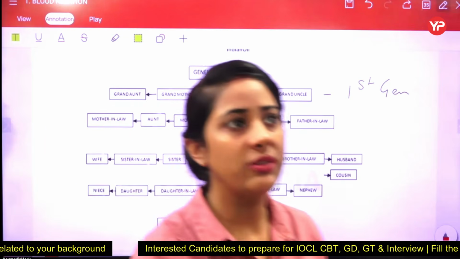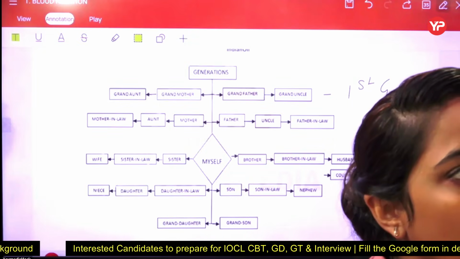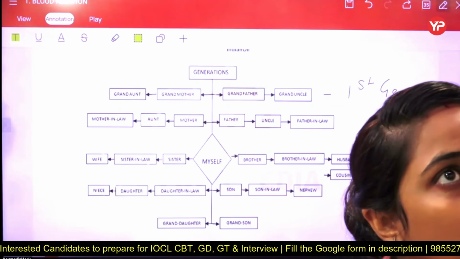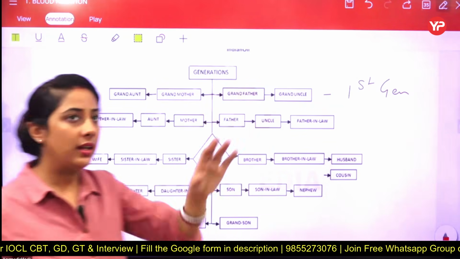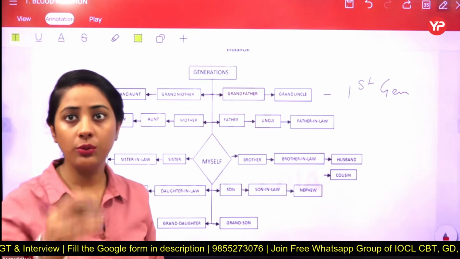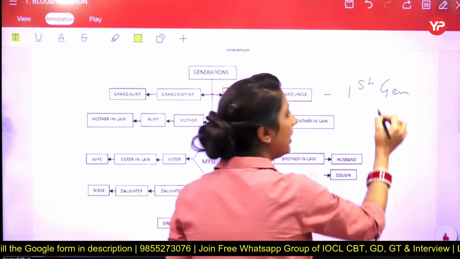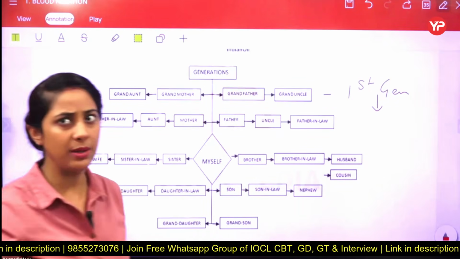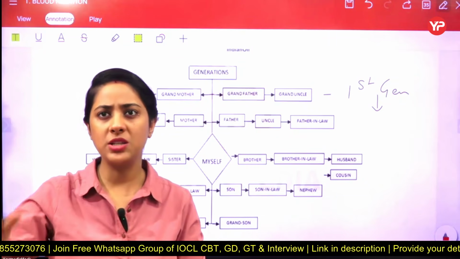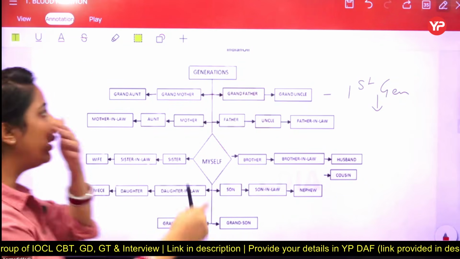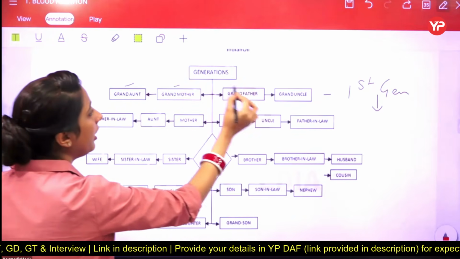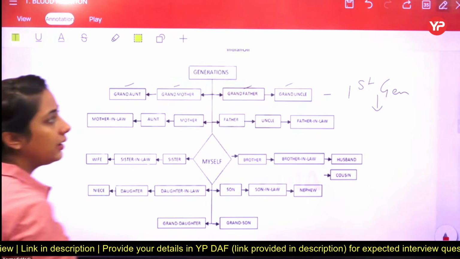Okay, done. So now this is the first generation, and when we have to move to the second generation, we are using a downward or upward arrow, as the case may be. We are just using an arrow to mention that now we are going to the next generation or the previous one generation. Now in the first generation, we have covered grand aunt, grandmother, grandfather, and grand uncle.